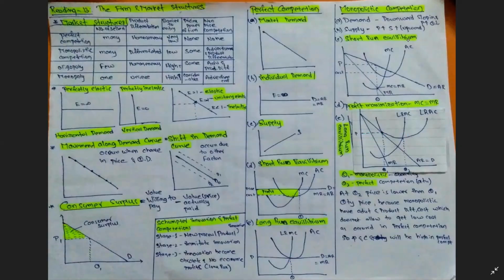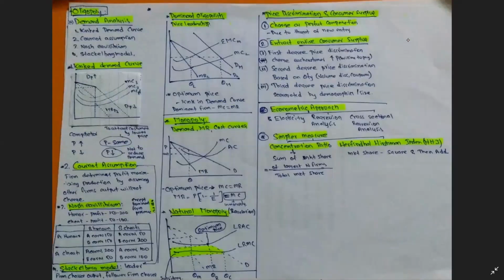Next, oligopoly. Oligopoly is a situation where there are only a few sellers and many buyers. In oligopoly, demand can be analyzed by using the kinked demand curve, Cournot assumption, Nash equilibrium, and the Stackelberg model. So let's move on to the kinked demand curve first.